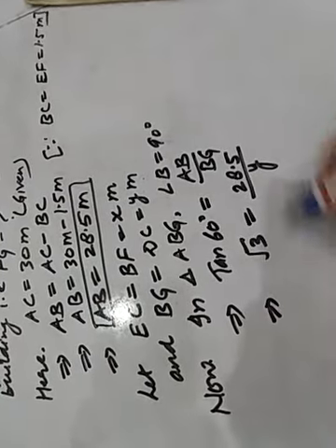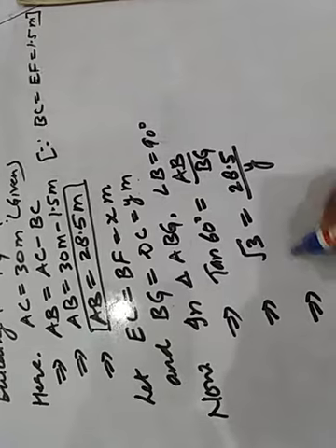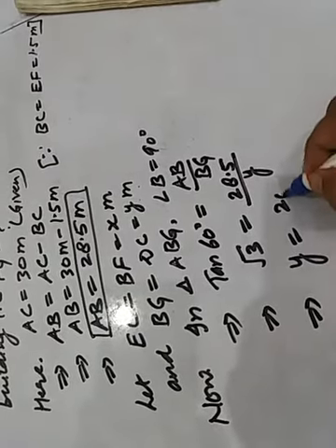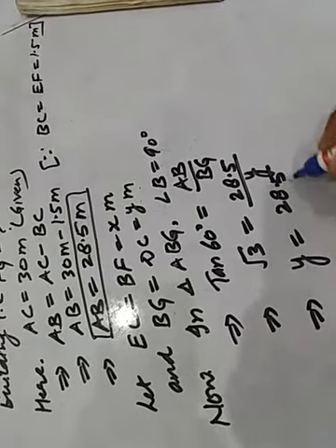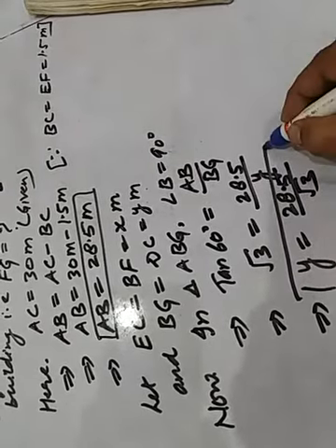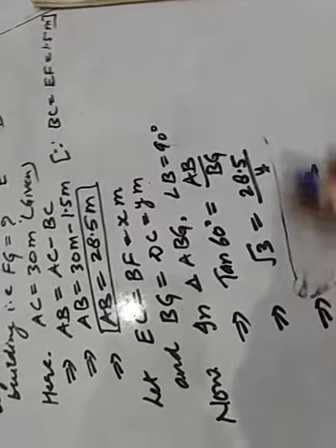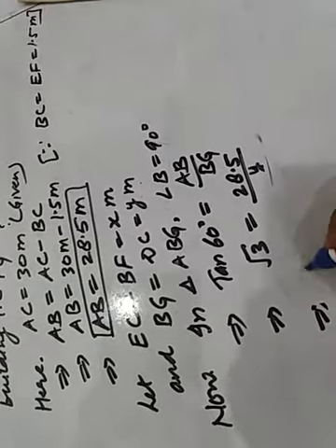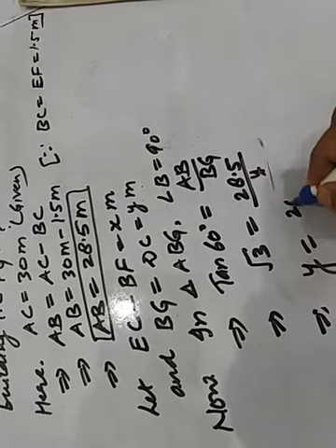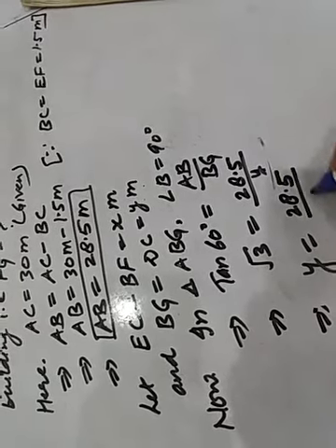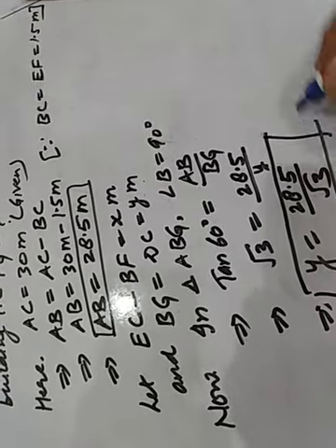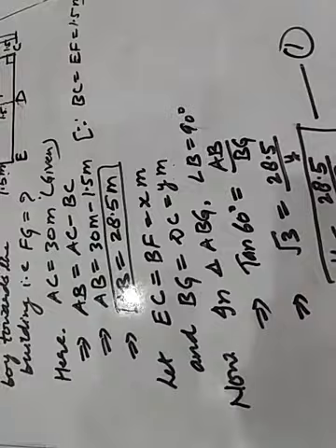This implies that by transposing, you can write it down as Y equal to 28.5 upon √3, and this is equation number 1. Is there any doubt, children? Y equal to 28.5 upon √3. Clear? This is equation number 1, right?